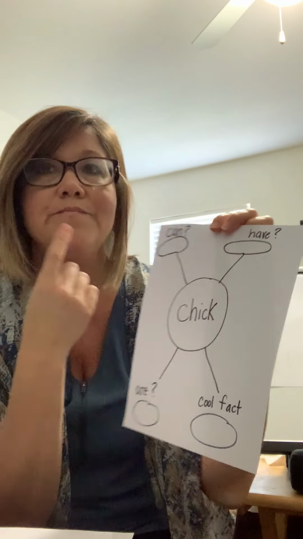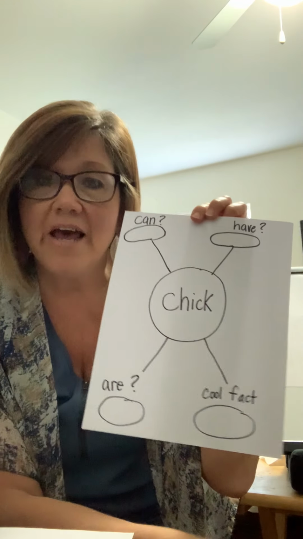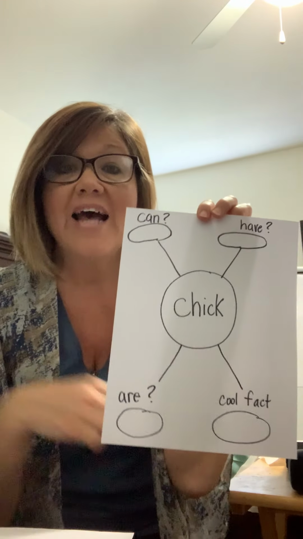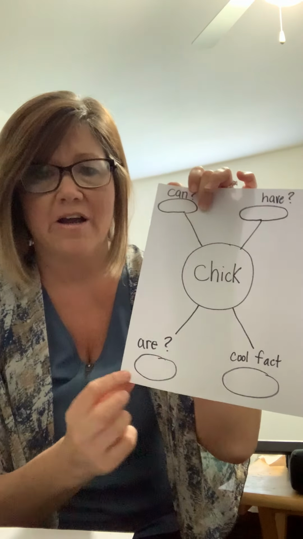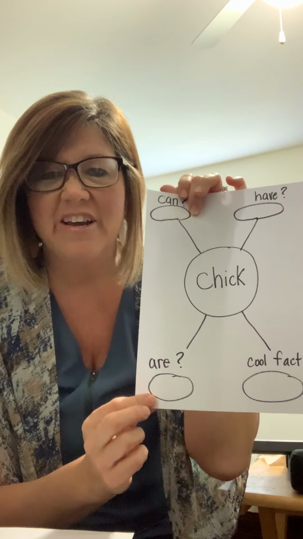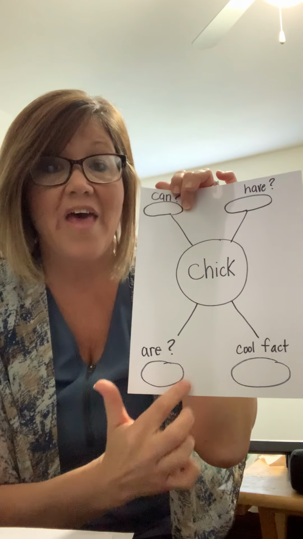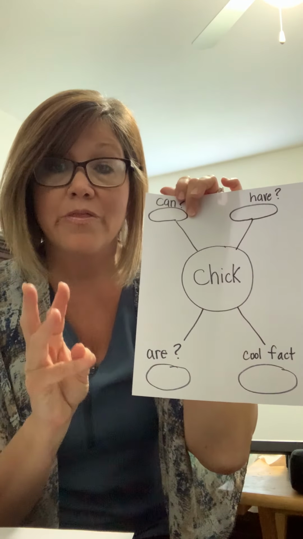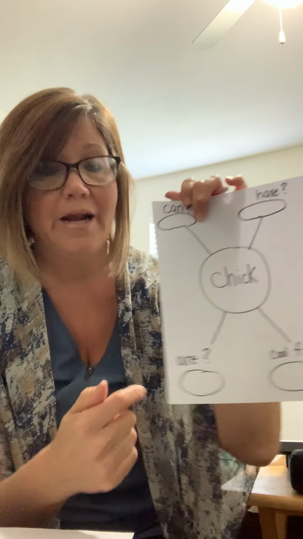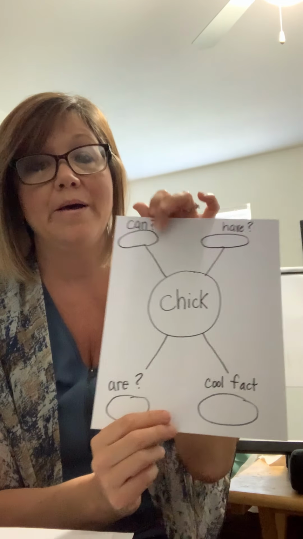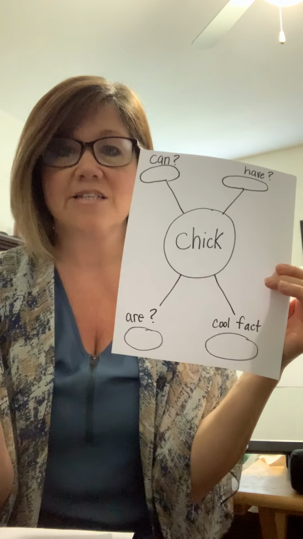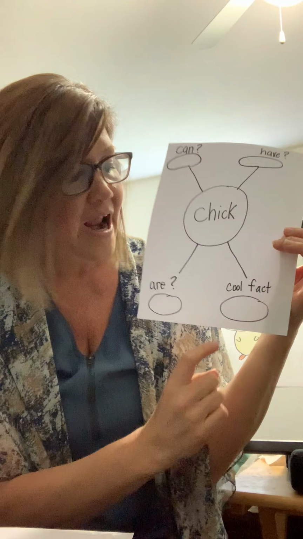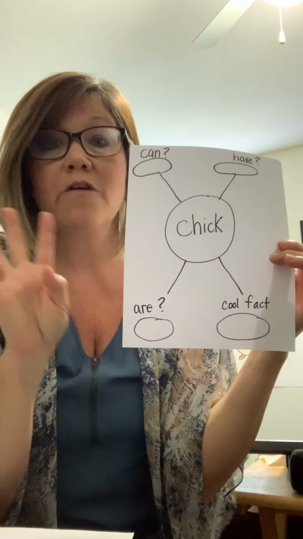Then I thought about, what does a chick have? That's another question I can answer. So that's going to be sentence number 2. Then I thought about, what are chicks? That's going to go right there, fact number 3 and sentence number 3. And I'm going to put that word right there in my word web. And the last one I thought, what is a cool fact that you know about a chick? And that's going to be sentence number 4.